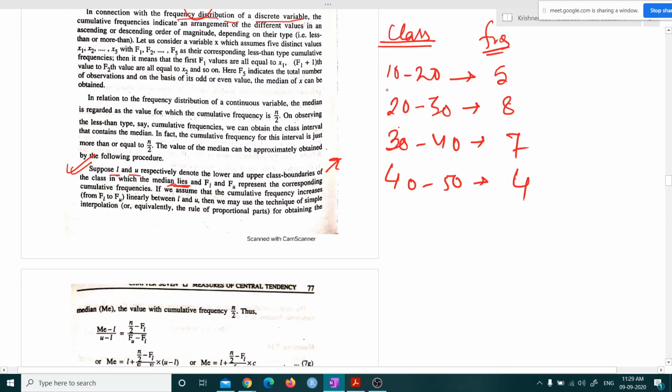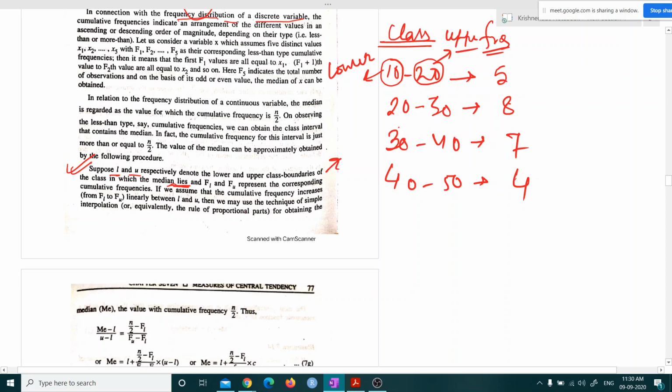So here this is the lower class boundary and this is the upper class boundary.